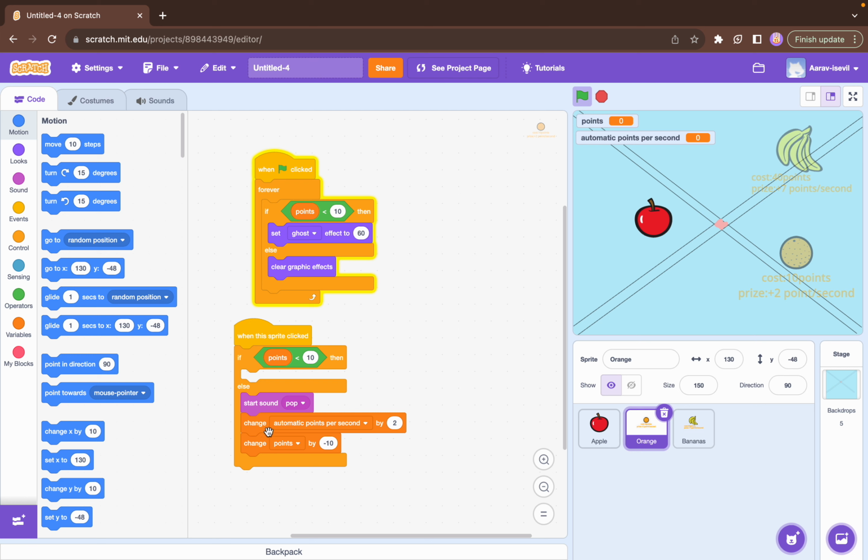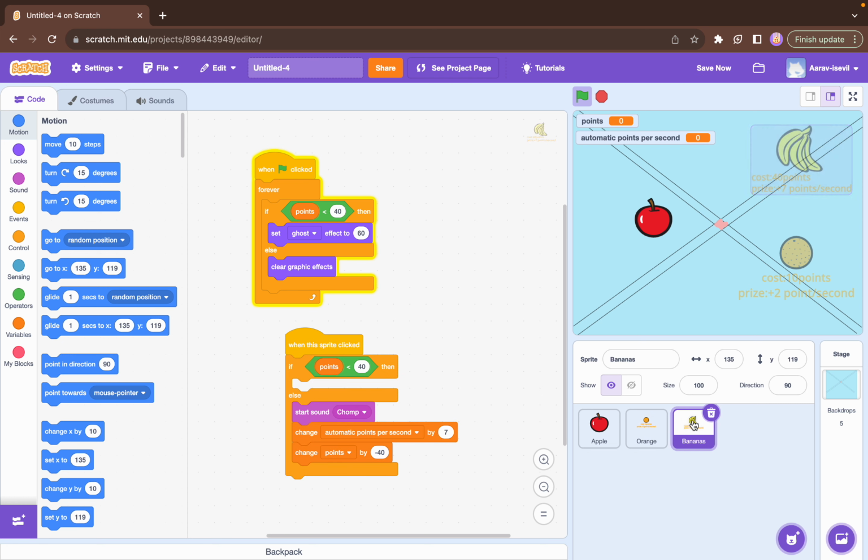Then, change automatic points per second by 2, because the orange's prize is plus 2 points per second. That's why I'm saying change automatic points per second by 2. Change points by minus 10. That means change points by minus 10, because that's our cost, which is 10 points for the orange. So yeah, that's the code for the orange.